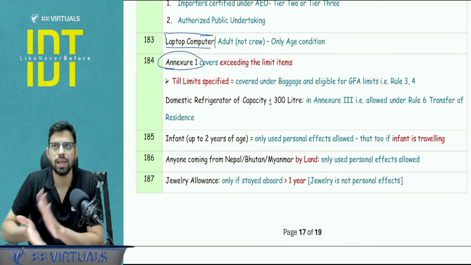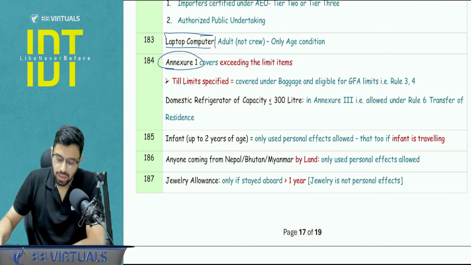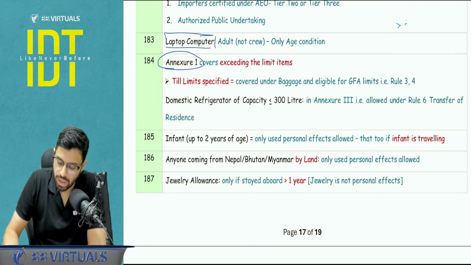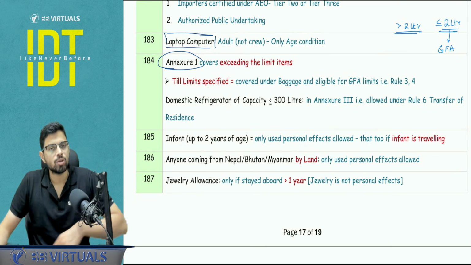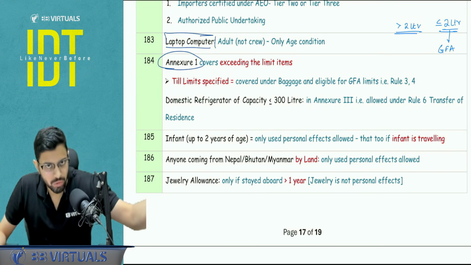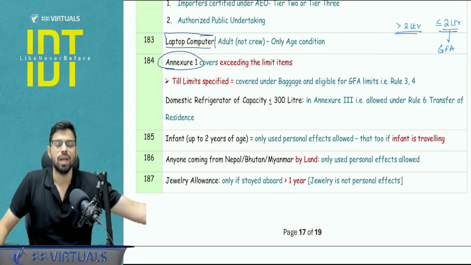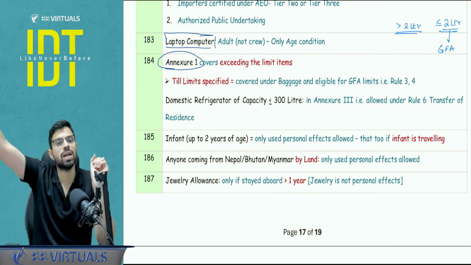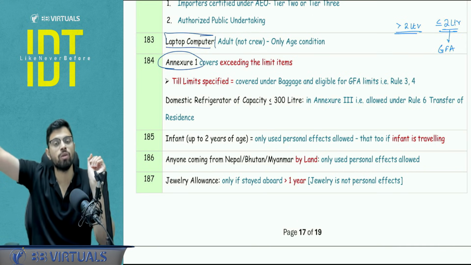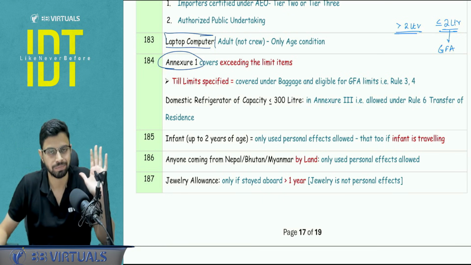Now what I'm trying to say here is, let's say for example, alcohol of more than 2 liters is covered under Annexure 1. So up to 2 liters, it is not Annexure 1 and it is allowed to be tested in the GFA limit. Similarly, tobacco 125 grams. Exceeding 125 grams, it will go in Annexure number 1. But up to 125 grams, you test it under the GFA limit, rule 3, rule 4, where you will be giving the benefit of 50,000 or 15,000 as the case may be.